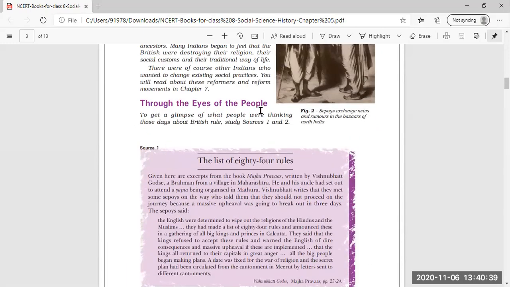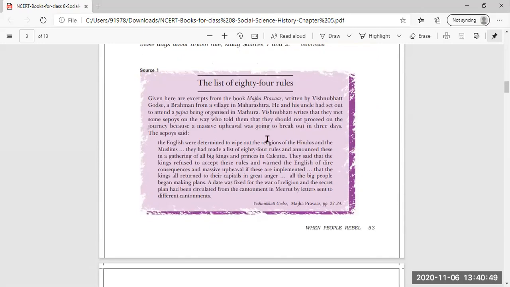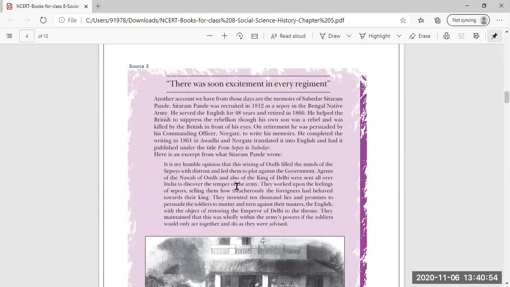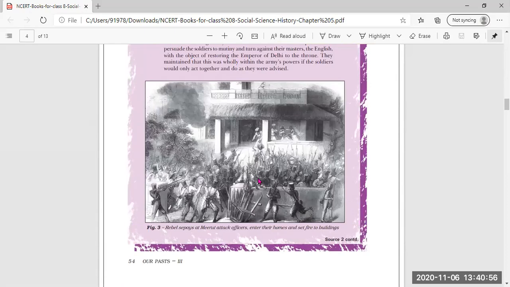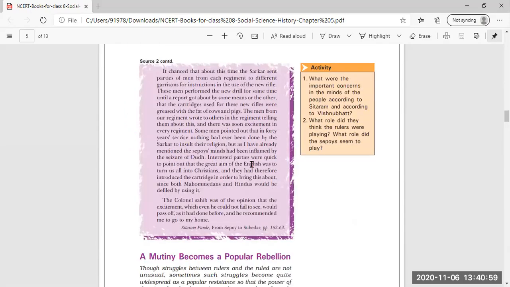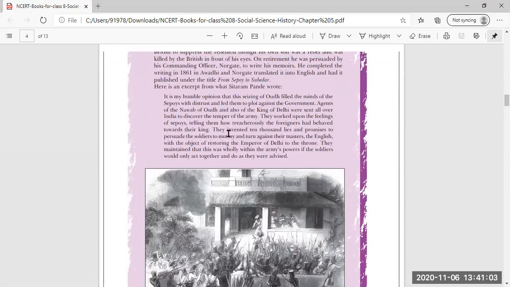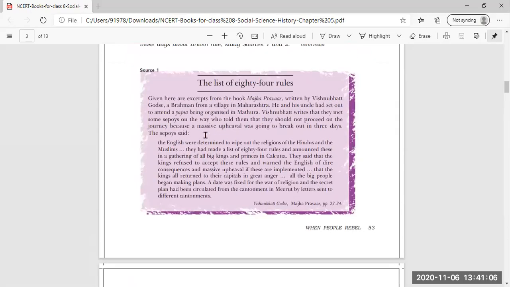Now, through the eyes of the people, what people used to see. To get a glimpse of what people were thinking in those days about British rule, you can study sources 1 and 2. You can read these sources yourself as homework for today. Clear? These sources you can read yourself to have knowledge about what people were thinking about the East India Company. Now I end today's class here.